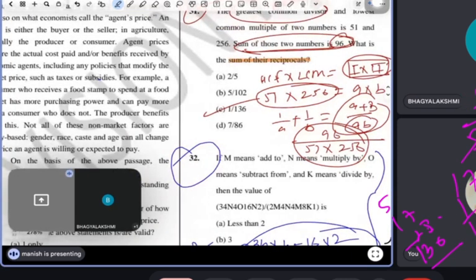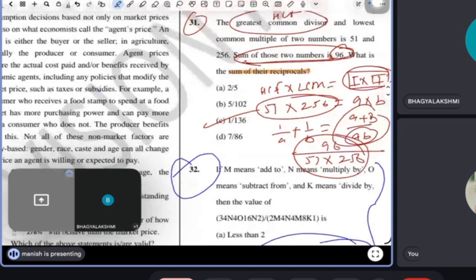So guys, don't be afraid. People get afraid saying, oh my God, my formula has multiplication and they have given plus. Guys, read the question carefully and you will get the answer. Why are you afraid actually?